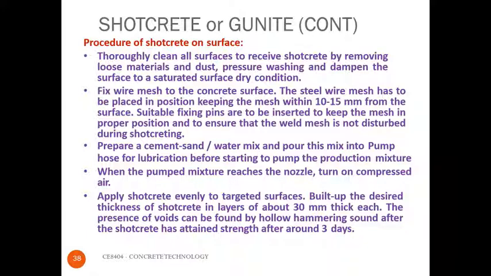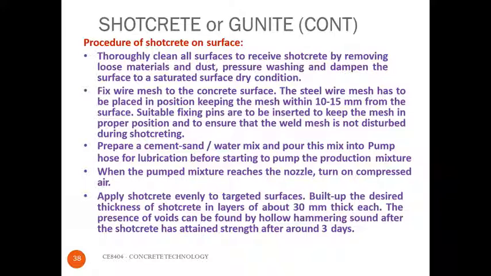First step is cleaning of the surfaces to receive the shotcrete by removing the loose material and the dust on the surface. The surface should be damp or saturated. Then fix the wire mesh to the concrete surface. It should be in position that mesh is within 10 to 15 mm from the surfaces. Use the suitable pins and anchorages to fix the wire meshes.